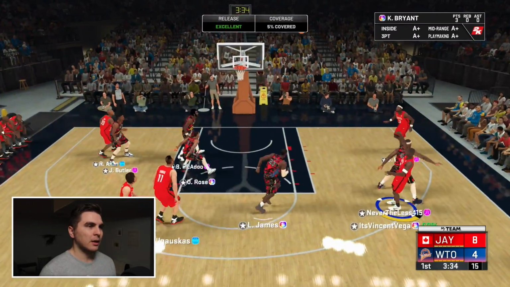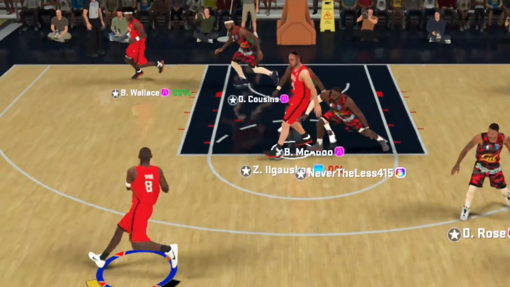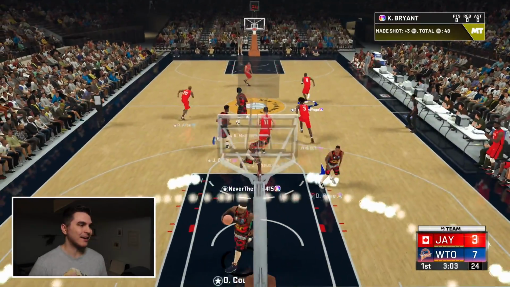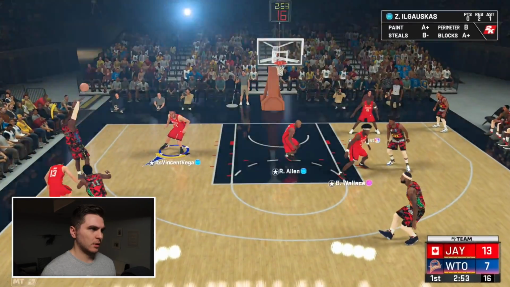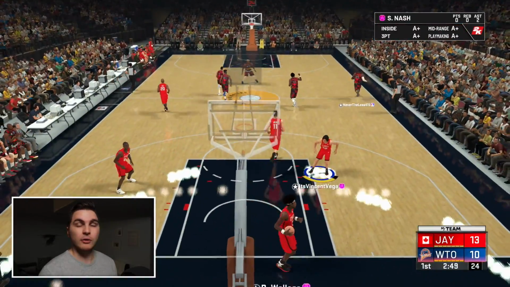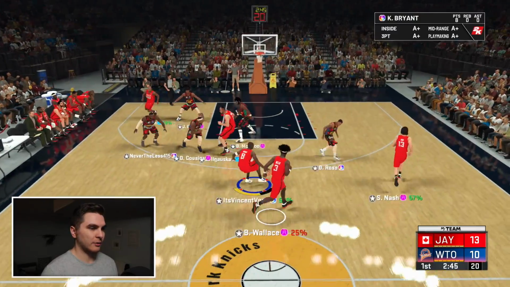Kobe wide open. Why is your foot on the line, Kobe? I need to do better with you. How about a moving shot from me with Kobe? Yeah, that's right. Man, I hit shots with Kobe, even though they aren't green. I'm gonna keep saying it. As long as they're going down, we're good. LeBron, another white. Okay, apparently we're both just hitting every single white we take in this game.